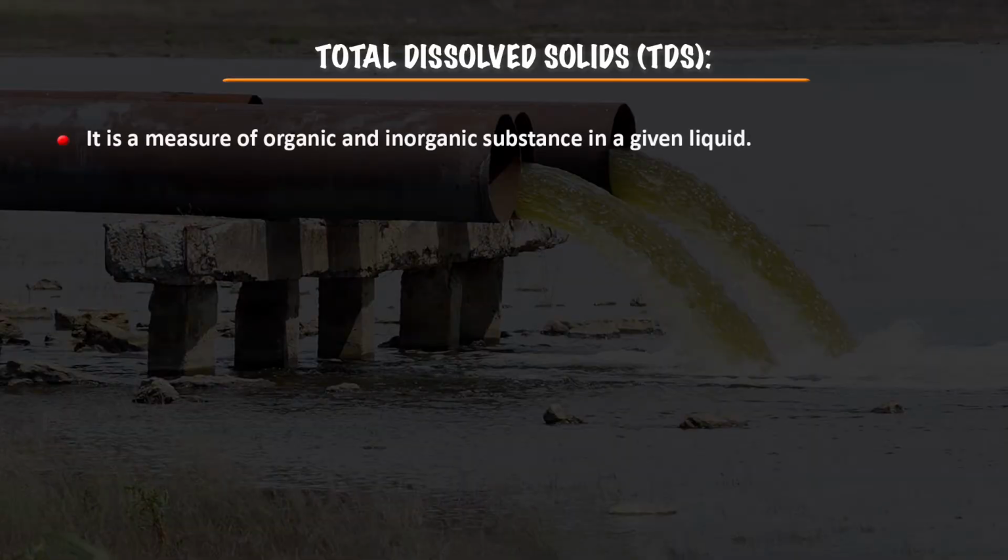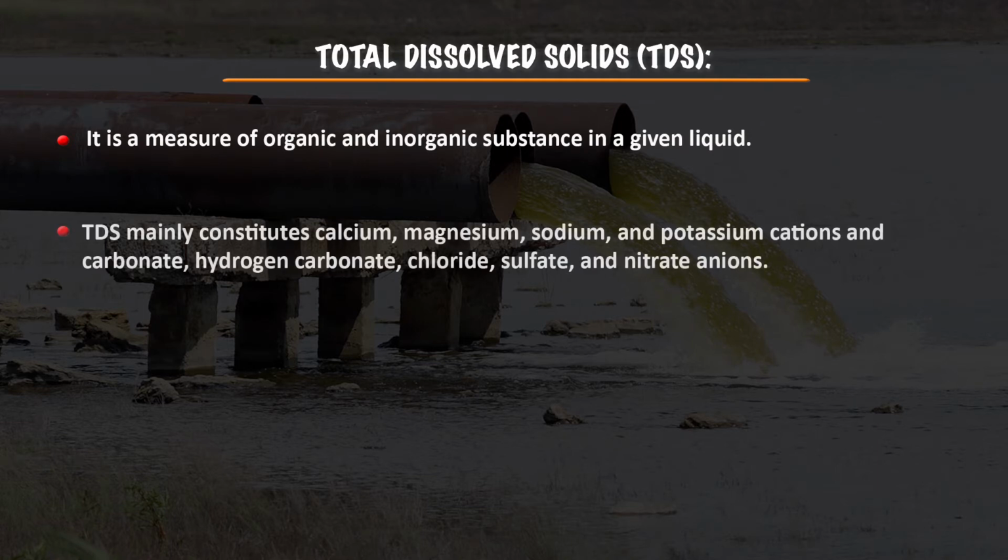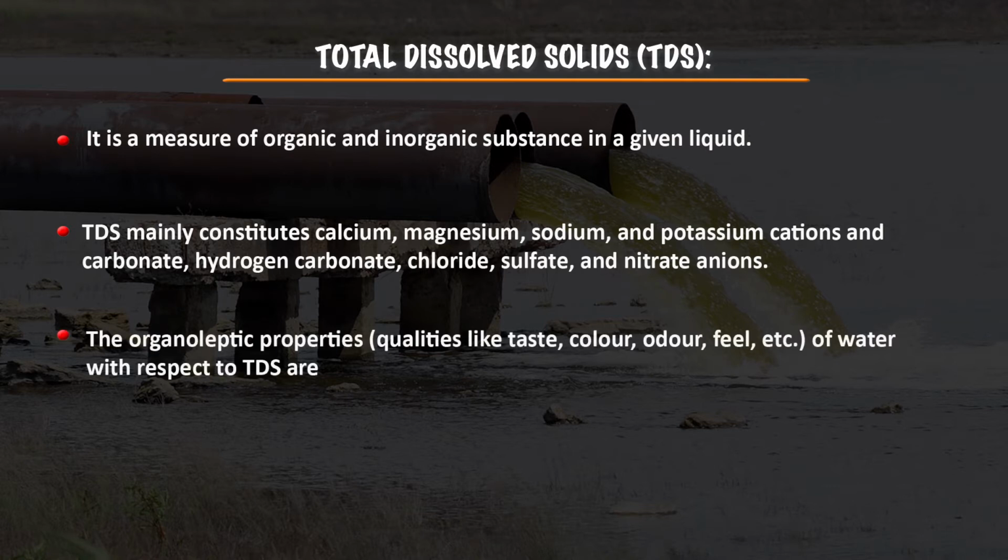So it is a measure of organic and inorganic substances in a given liquid or given sample. So TDS mainly constitutes the calcium, magnesium, sodium and potassium cations and carbonate, hydrogen carbonate, chlorides, sulfates and nitrate anions. We also experience this at our homes. We also check the water criteria of TDS from RO. Regularly we check how much TDS is there in our drinking water.